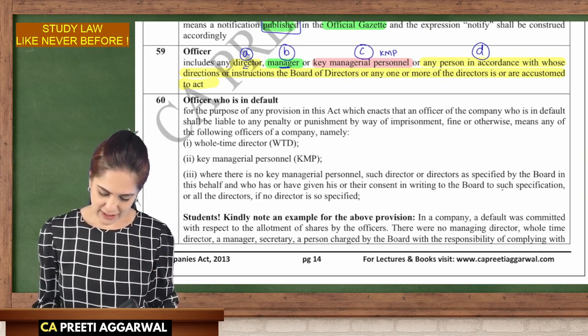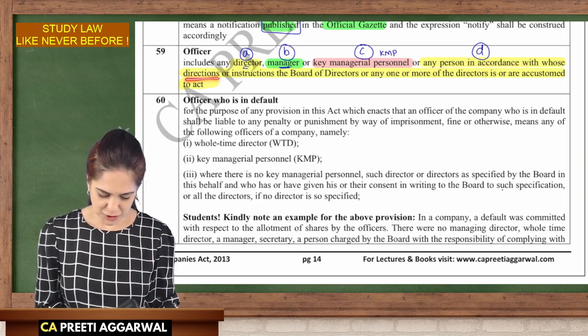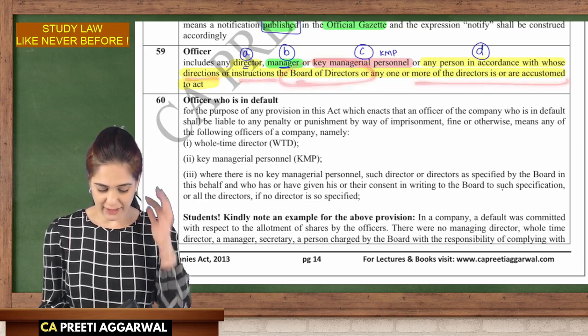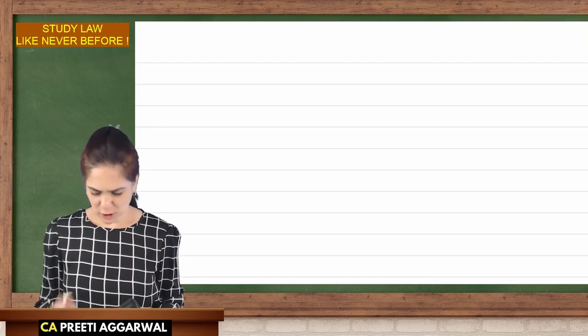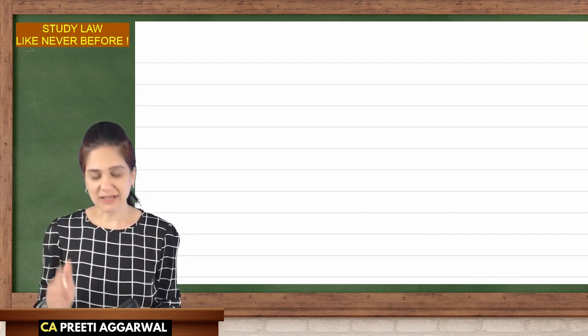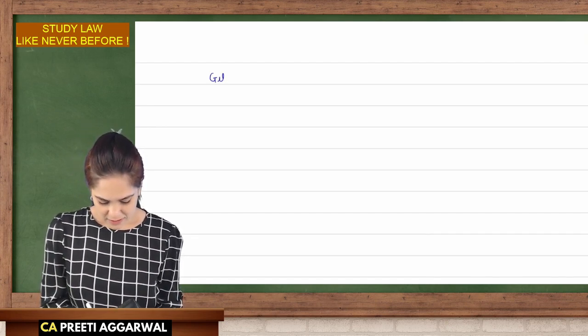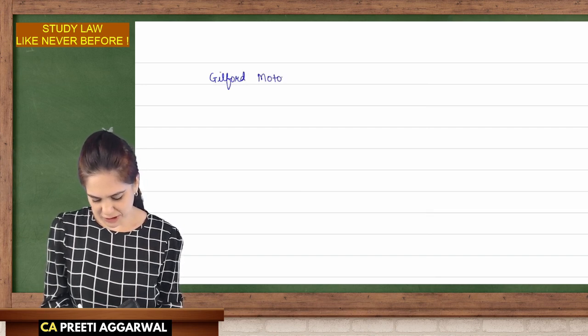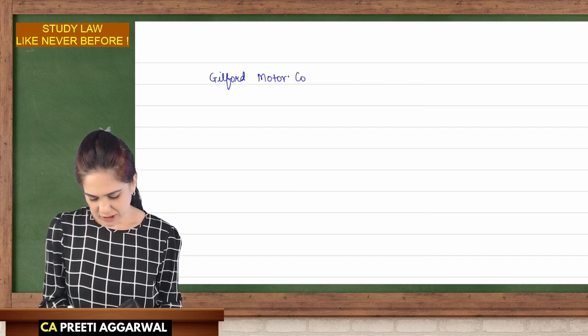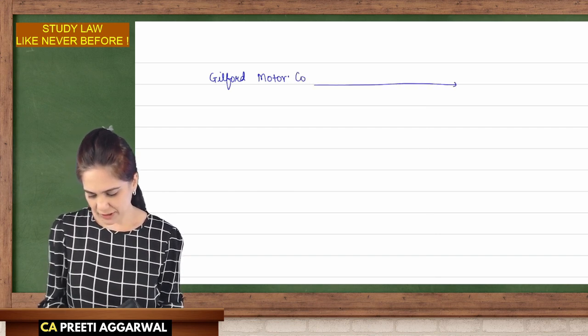What about this? Any person in accordance with whose directions or instructions the board or any director is accustomed to act. Let me give you a case law. Do you remember we had studied this earlier? Guilford Motor Company, we had studied this in foundation. Guilford Motor Company versus Horney.